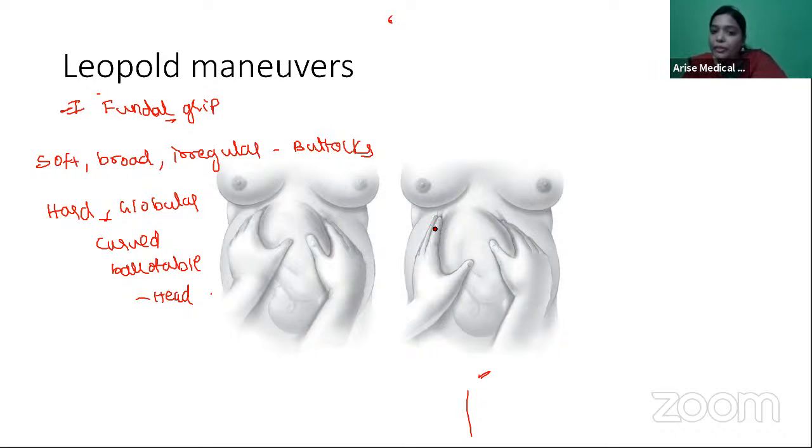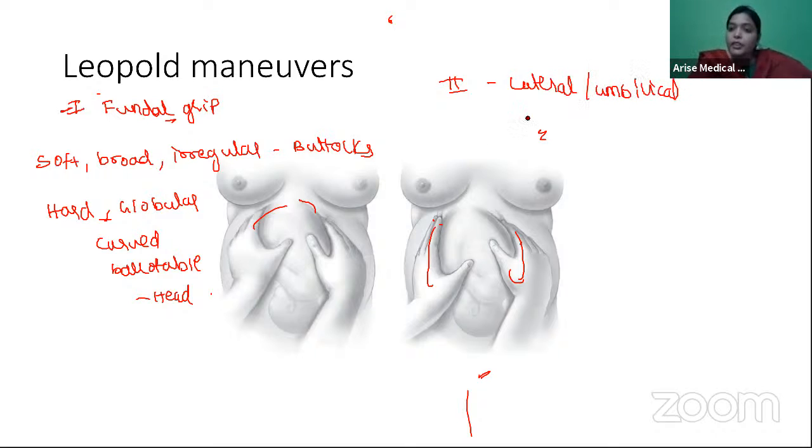The second Leopold maneuver, your hand is going slightly laterally, right? First, you're palpating the fundus. Second, your hands are going laterally. So the second Leopold maneuver is also called the lateral grip or umbilical grip. You try to palpate what is present laterally.